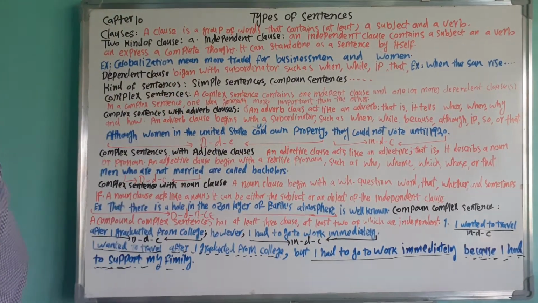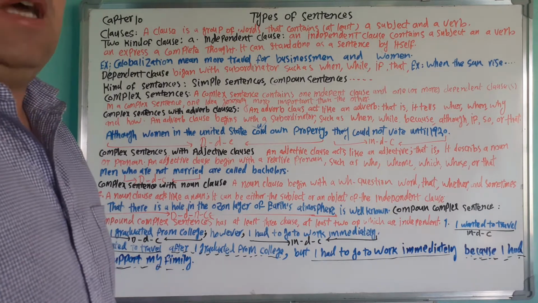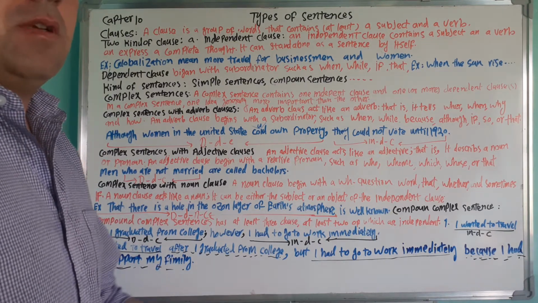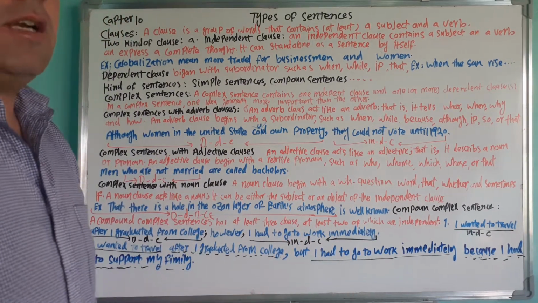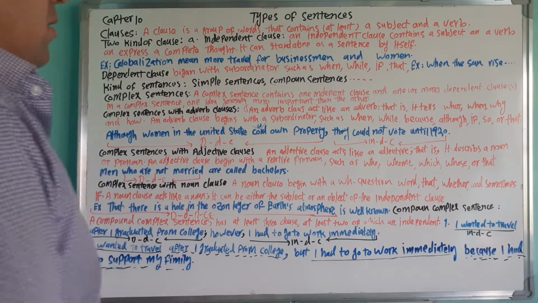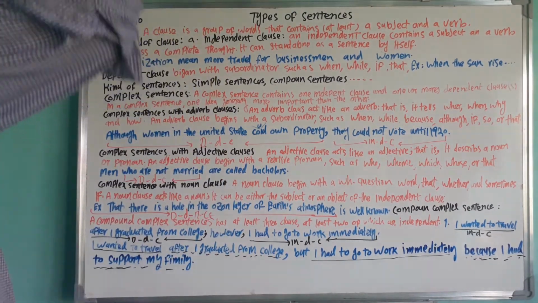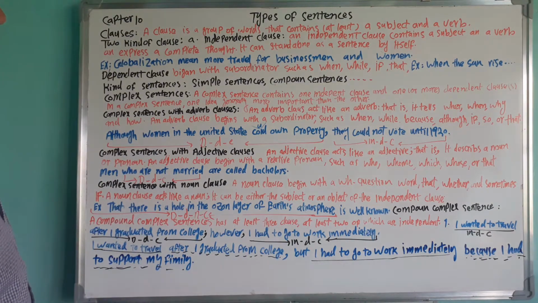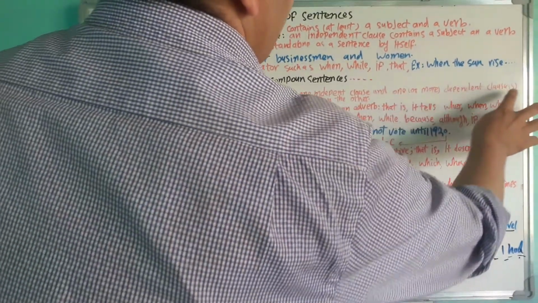Kinds of sentences: we have the simple sentence, with one subject, one verb. At least one subject, one verb. A compound sentence joins two simple sentences together with a coordinator, or a subordinator. A complex sentence contains one independent clause and one or more dependent clauses. In a complex sentence, one idea is generally more important than the other.